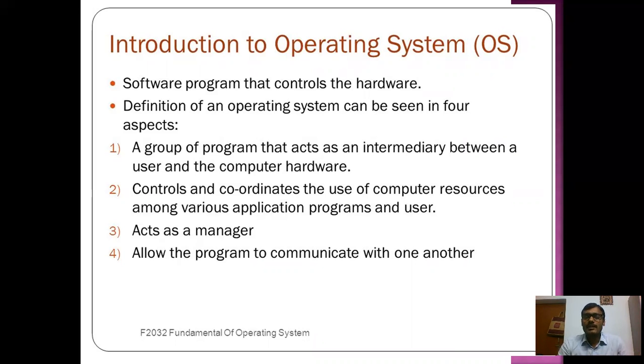It is responsible for controlling the overall activities of your computer. Now, you can say it is a software program that controls the hardware. There are many definitions. Okay, you can understand what is an operating system by the following different ways.